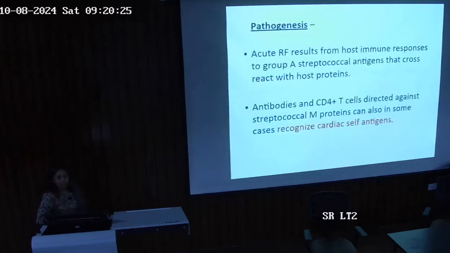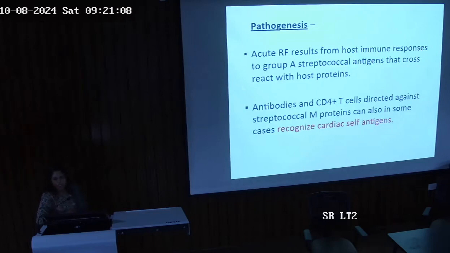Now, what is the pathogenesis? Acute rheumatic fever results from the host immune response to group A streptococcal antigens that cross-react with host proteins. Which host proteins do you know of? It is present in the myocardium. M protein. Yes. It cross-reacts with host proteins. The antibodies and CD4 plus T cells directed against the streptococcal M proteins can also in some cases recognize cardiac self antigens. Okay, what does this mean?